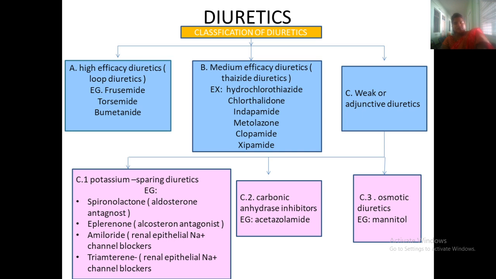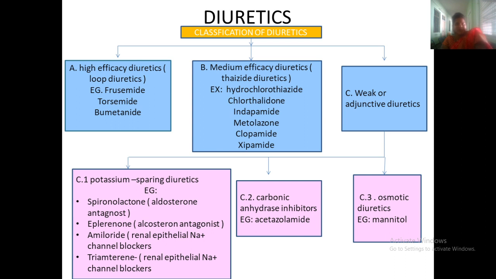Weak adjunctive diuretics are potassium sparing diuretics, carbonic anhydrase inhibitors and osmotic diuretics.